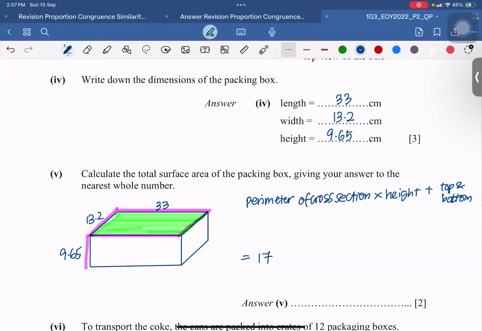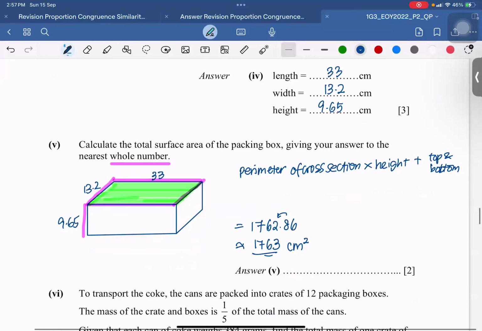I'm not very sure. My answer, I got 1762.86. But I'm not going to keep this as the final answer because the question says round it off to the nearest whole number. So I got 1763. I will need a larger area, if not I will not have enough packaging paper to wrap up the thing. So this one will be my final answer. Can I double check? Do you all have something similar with me? Anyone got this number as well?